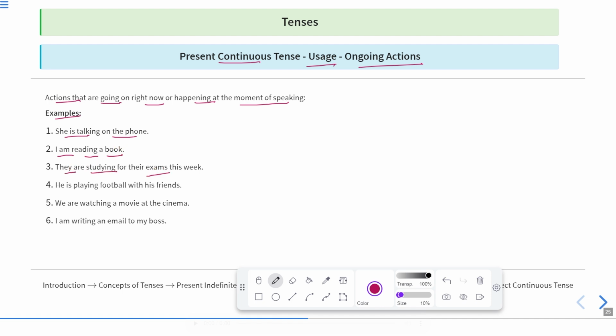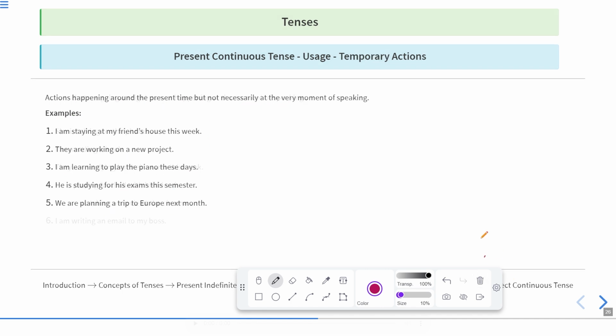They are studying for their exams this week. It means this entire week they will be doing the same action, that is, studying for their exams. He's playing football with his friends. We are watching a movie at the cinema. I'm writing an email to my boss. So when the speaker is speaking these sentences, it means he is going through this action, or this action is taking place at the time of his speaking. Now let us move to the next one.